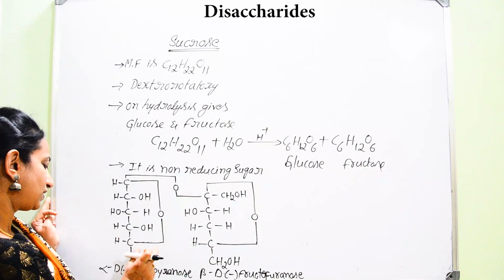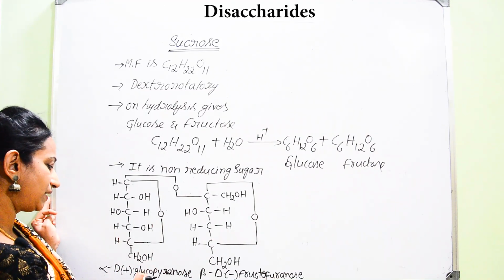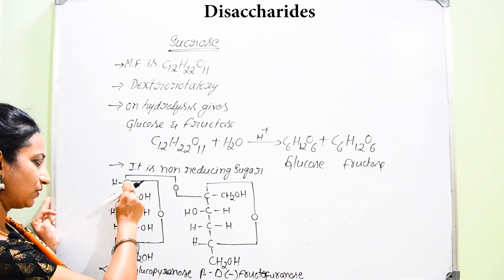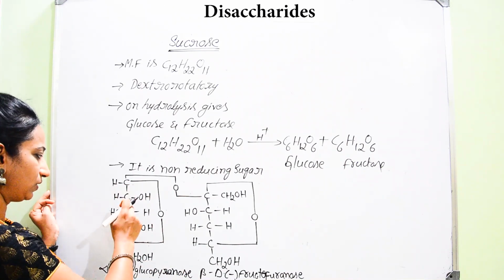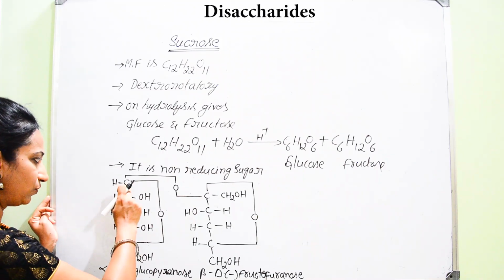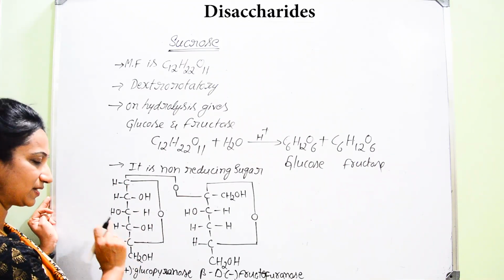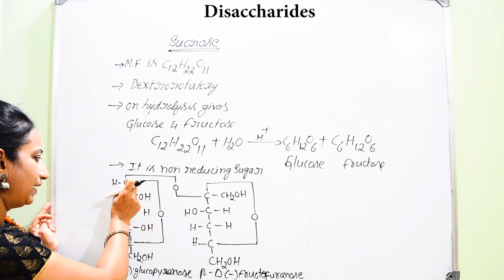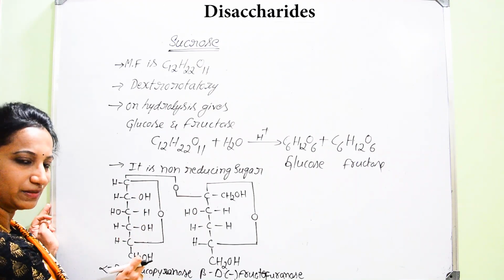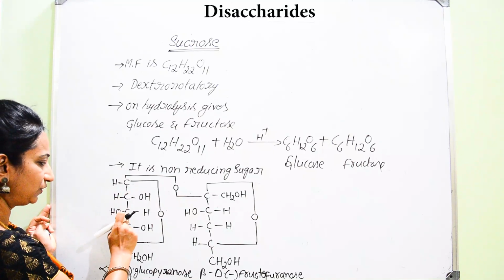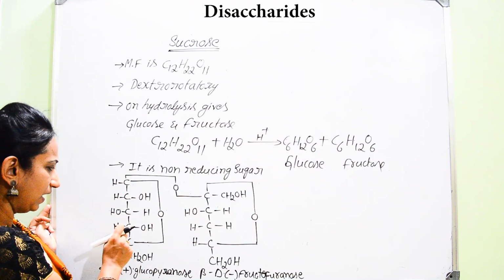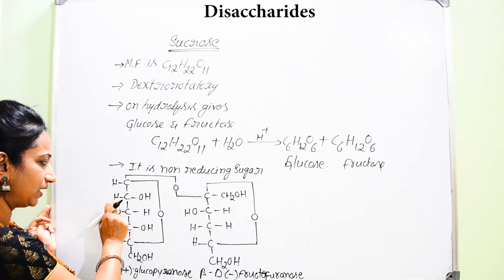Now, in case of alpha D glucopyranose, here I have written the pyranose structure. Totally how many carbon atoms have I written here? 1, 2, 3, 4, 5, 6 carbon atoms. The last terminal carbon atom, the sixth carbon, is a primary alcoholic group, and the second, third and fourth carbons contain H and OH on either side.